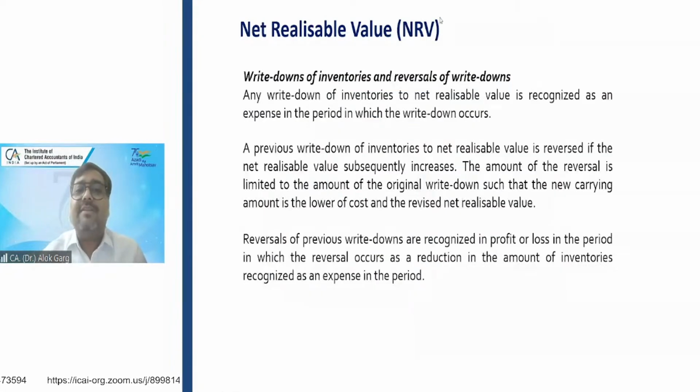Write down of inventories and reversals of write downs. Inventories have to be measured at cost or NRV, whichever is lower. Cost is 100 rupees, NRV is 90 rupees. So 10 rupees of write down, 10 rupees of impairment loss, is going to be recognized in the P&L. But tomorrow, what happens if the demand for the inventory grows? In that case, whatever impairment loss you have charged, you can reverse that impairment loss.